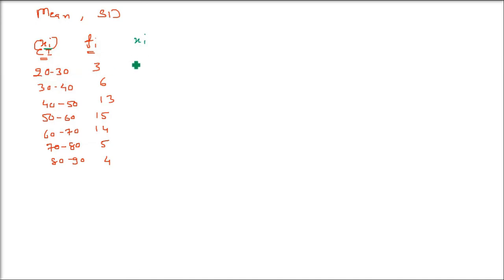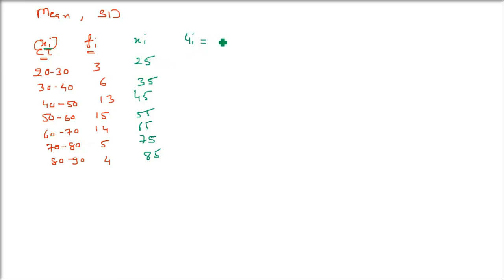So what is xi first? Lower limit plus upper limit by 2. 20 plus 30 by 2 is 25. 30 plus 40 by 2 is 35. 40 plus 50 by 2 is 45, like this. All this, 80 plus 90 by 2 is 85. This is your middle value. Now we can work with it.